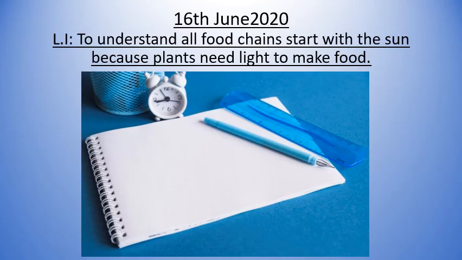The learning intention is to understand our food chains start with the sun because plants need light to make food. Press pause while you get paper, pencil, or pen and a ruler. Neatly write out your date and learning intention, and after you've underlined it, we can begin.